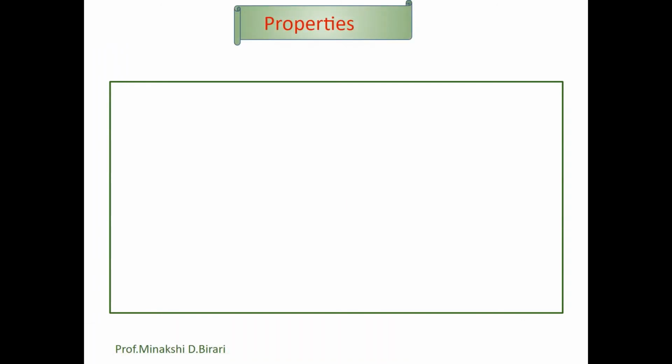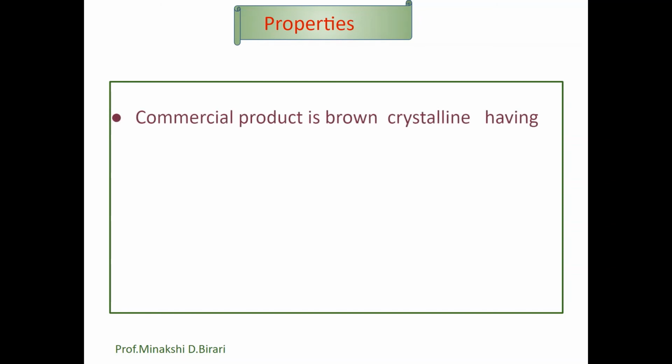Now, what are the properties of endosulfan? The commercial product is brown and crystalline in nature, having a melting point of 70 to 100 degrees Celsius, while the pure compound has a melting point of 106 degrees Celsius.